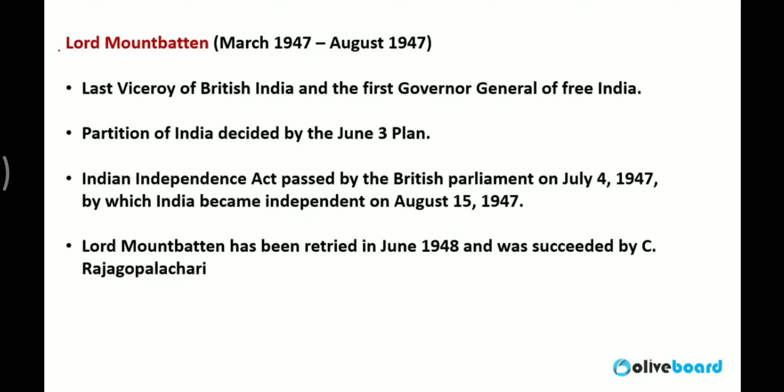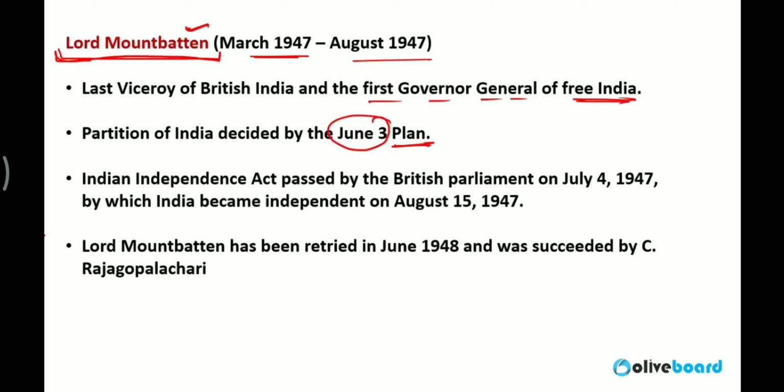So last Governor General from the Britishers in India was Lord Mountbatten. Lord Mountbatten from March 1947 till August 1947. He was the first Governor General of Free India when India got freedom. 3rd of June, he announced Mountbatten Plan. What was Mountbatten Plan? Mountbatten Plan was the plan under which it was announced that India is not the only country getting freedom in August 1947. With India, Pakistan will also get free on the midnight of 15 August 1947.